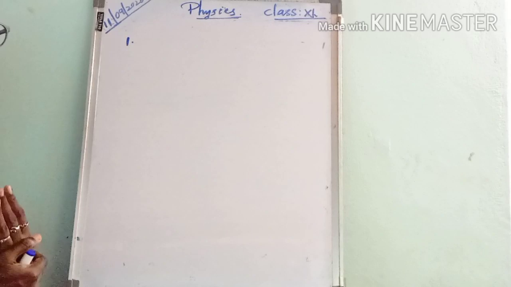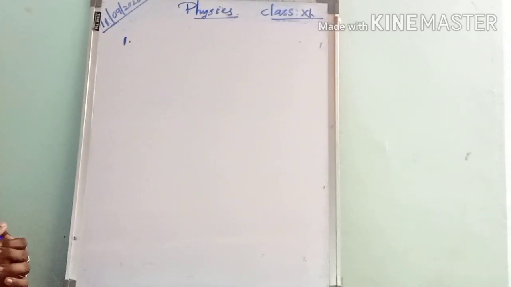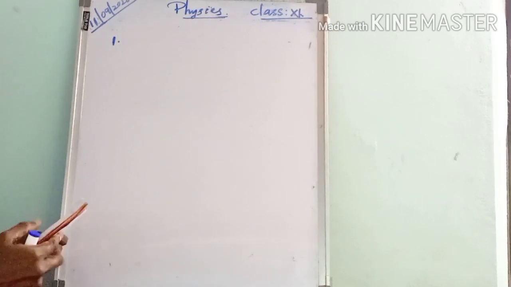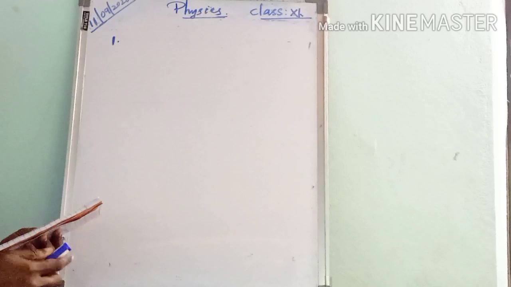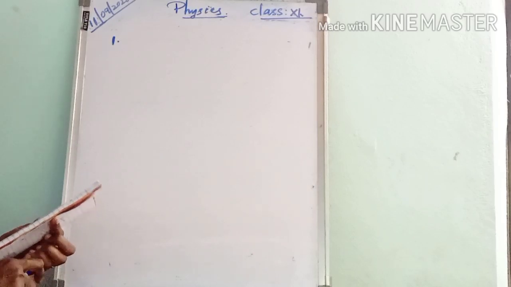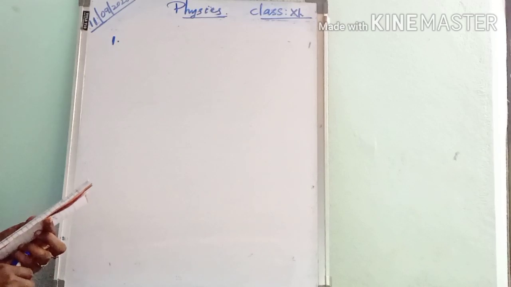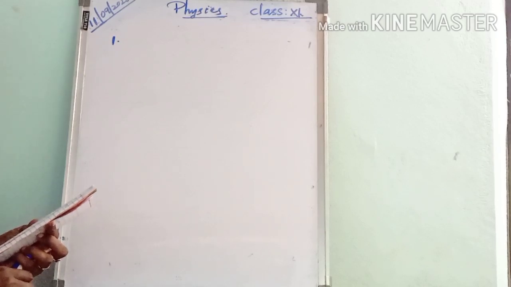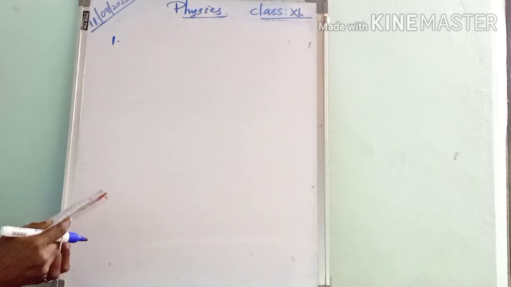Okay, next we can do the problems. All of you have the questions that I have given. Take the questions. The first question is: a body travels from A to B at 40 meter per second and from B to A at 60 meter per second. Calculate the average speed and average velocity.